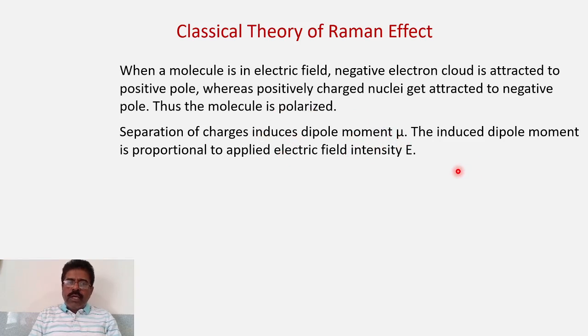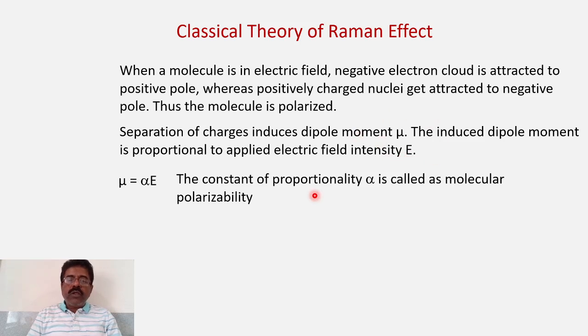So the induced dipole moment, you know that it is directly proportional to the applied electric field E. So electric field intensity E will decide the induced dipole moment, mu. So you can write an equation mu is equal to alpha into E, where alpha is a proportionality constant and it is called the molecular polarizability. Molecular polarizability. So this is a very important term, molecular polarizability.